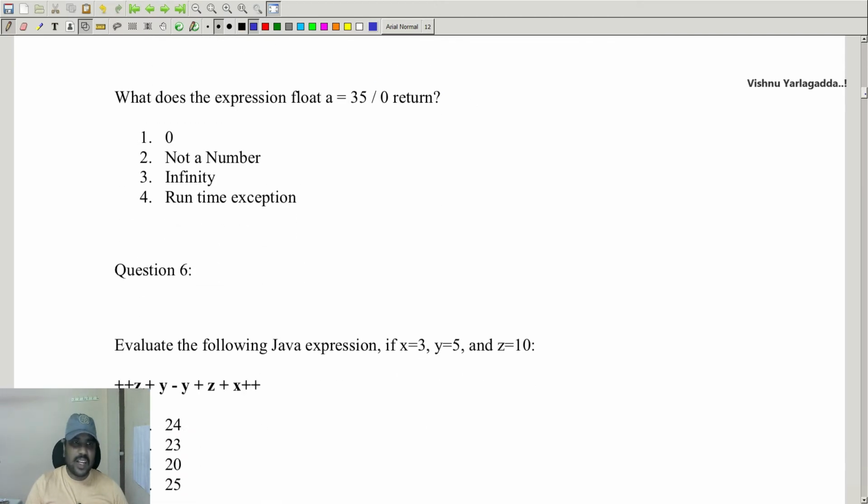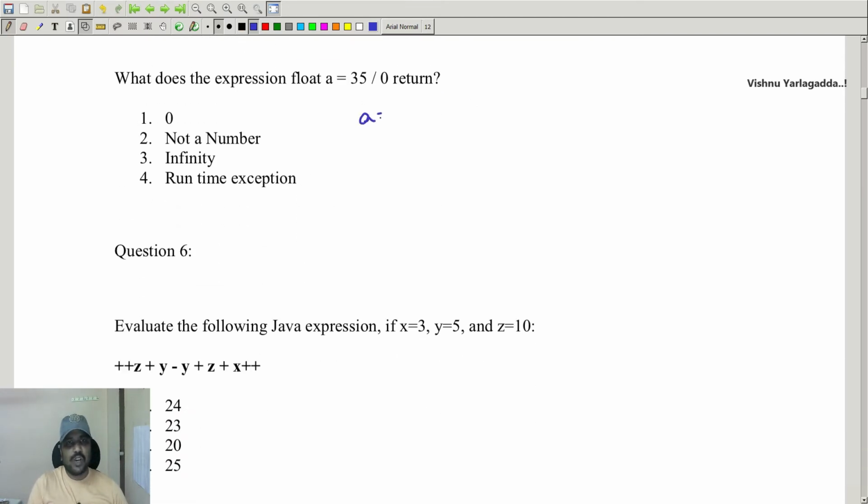Now the next one: suppose you are writing a equal to 35/0 and you forgot the semicolon, then it will be called a syntax error because that will be caught at the syntax level. At syntax level we are not going to execute anything, but whenever you perform 35/0, the value is reflected only at runtime. 35/0 is infinity, it's not possible to perform the operation. When you are unable to perform an operation at runtime, it is called an exception. So the answer is runtime exception.